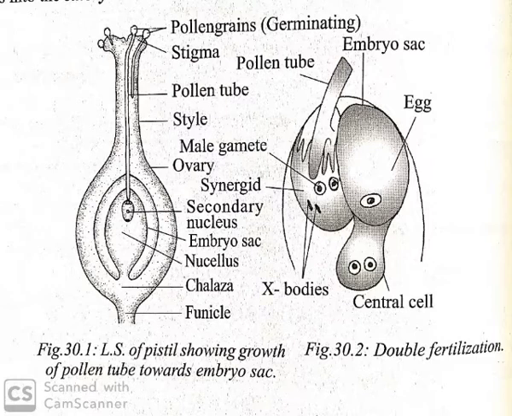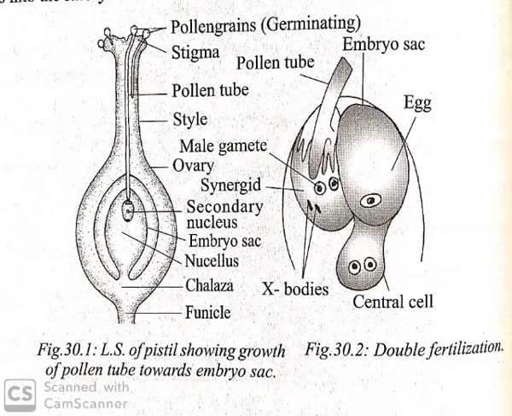The styles are classified into three types, namely open style, closed style, or half closed style. The third step is, after the growth of the pollen tube, the entry of the pollen tube into the ovule. Usually the pollen tubes enter the ovule through the micropyle. The pollen tube enters the embryo sac at the apex of the filiform apparatus of the synergids.